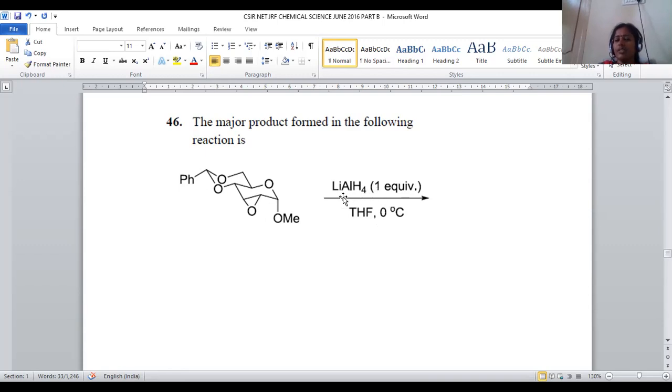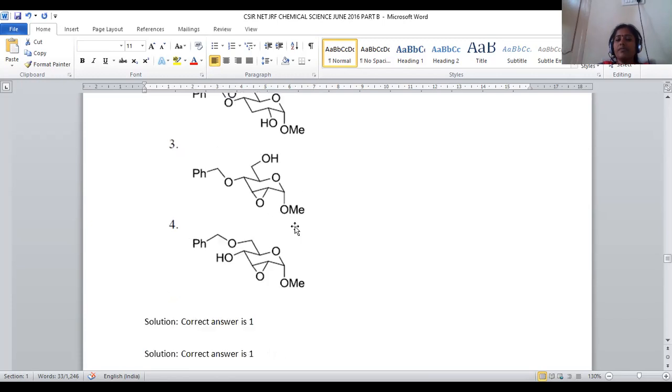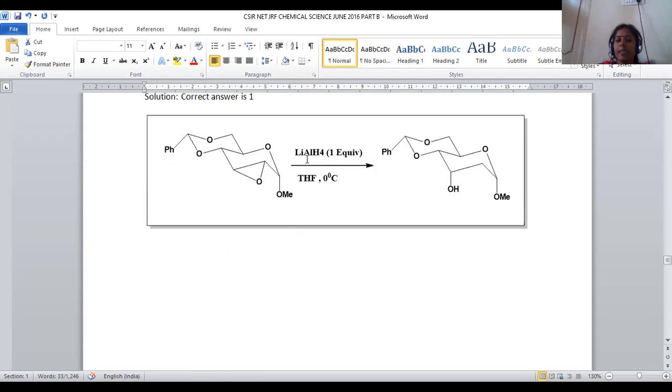Lower temperature, lower the quantity of reagent. Then what will be the product? Which group will be reduced? We have to depict. So for that purpose, different options are there. But even though we have oxygens within the ring structure and outside the ring structure, let us see how many types of possibilities we have.